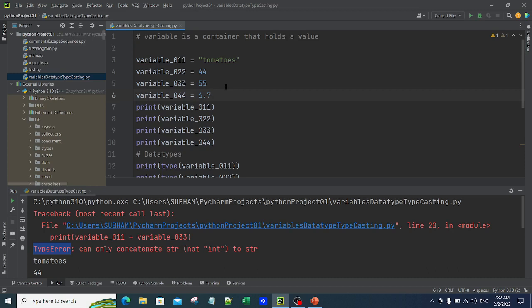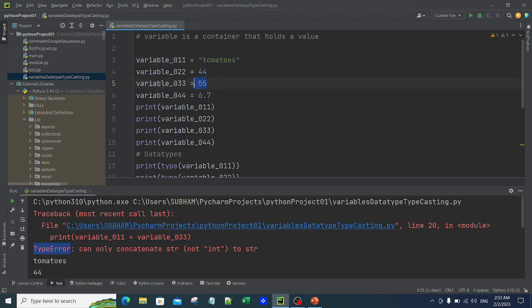If you are trying to sum tomatoes and 55, either you need to convert tomatoes to an integer or you need to convert 55 to a string. 55 to a string you can convert. Tomatoes to a numeric you cannot convert. You can never convert tomatoes to an integer.